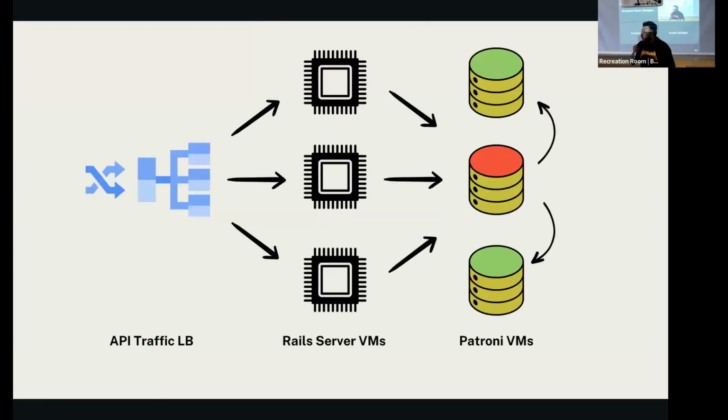Yeah. So let's talk about a production application system, which Shivam talked about, a similar system like this. There's API traffic coming via a load balancer and then Rails server VMs. Let's say there are 3 VMs, and then we are talking to Patroni, which is a highly available flavor of Postgres, in which it's talking to the master, and it is replicating to the replica, and yeah, just a very basic system.